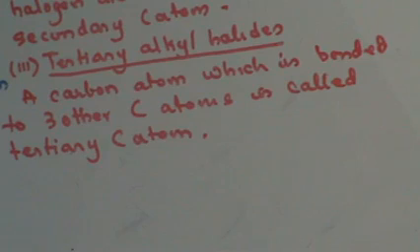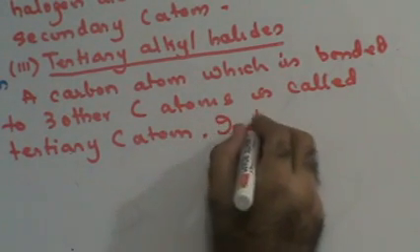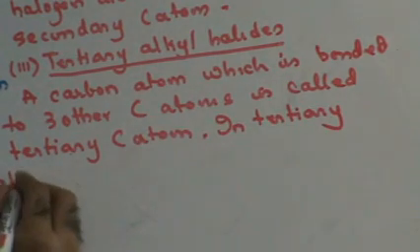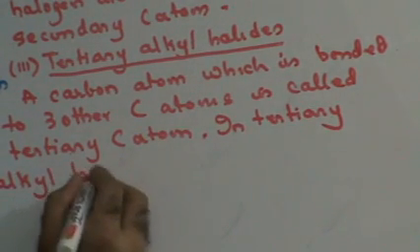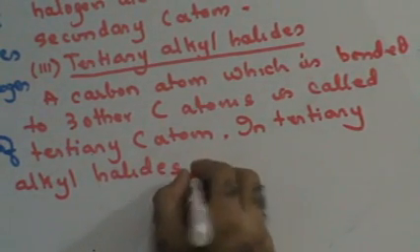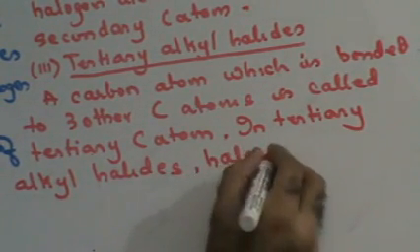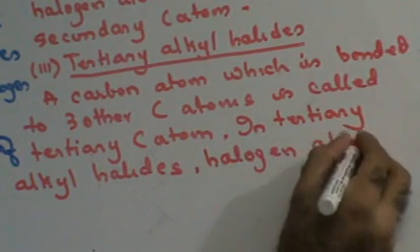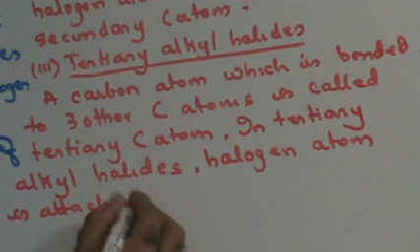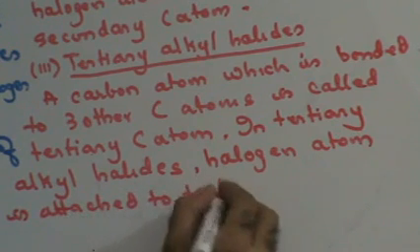Right? So in tertiary alkyl halides, the halogen atom is attached to a tertiary carbon atom.